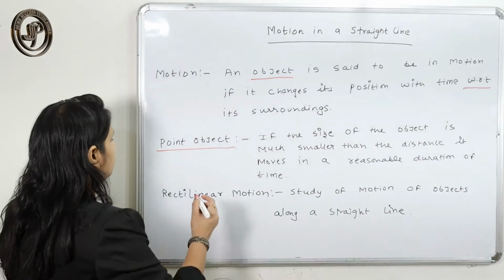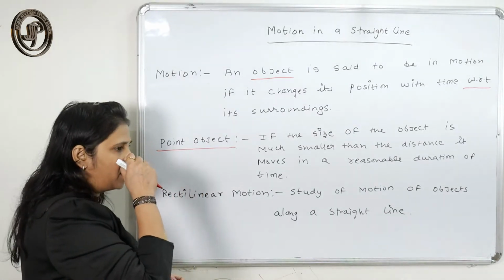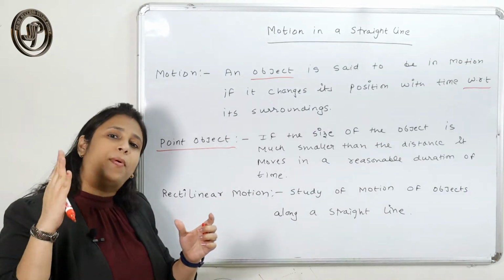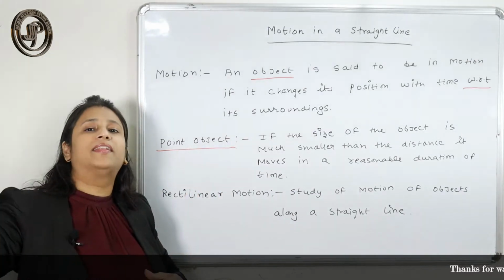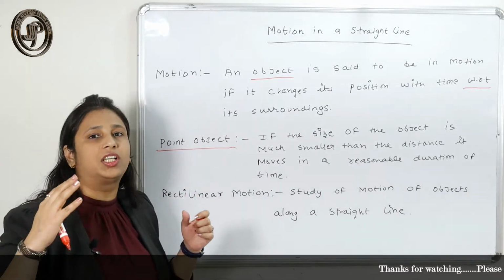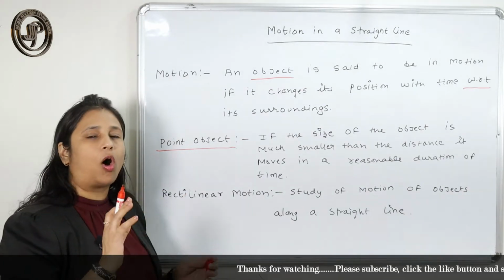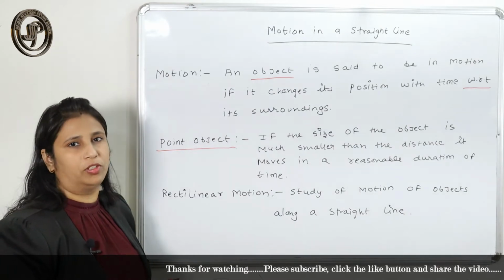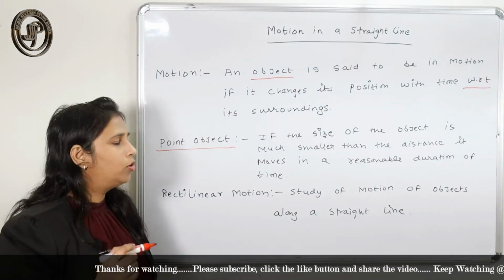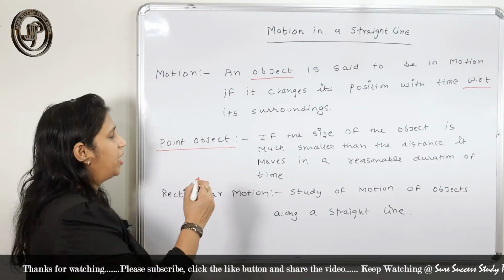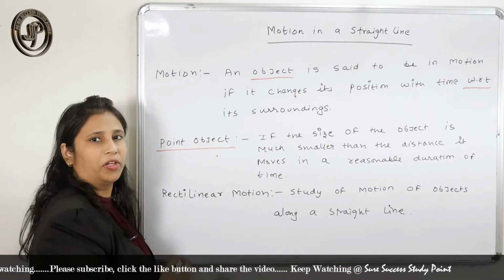It doesn't matter if the size of the object is large, but if the distance covered by that object is much larger than the size of the object, then the object is said to be a point object. Point object doesn't mean that the object looks like a point.